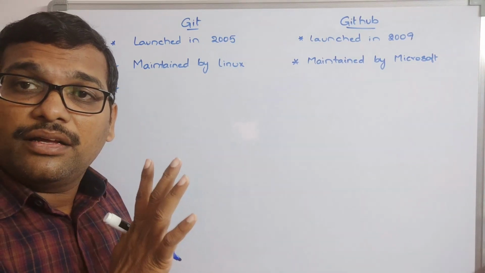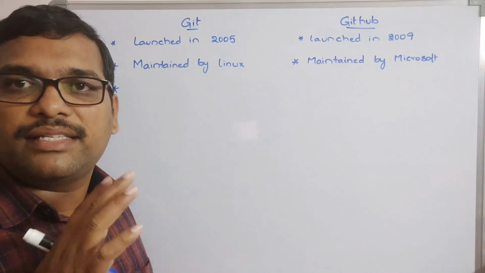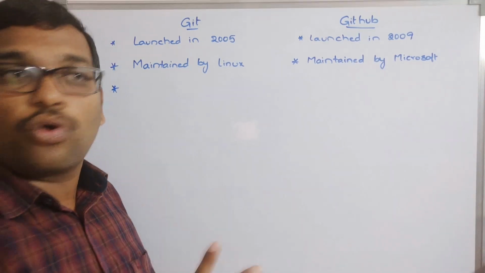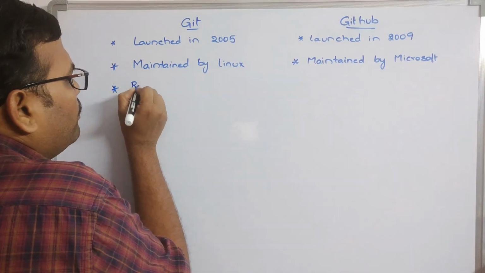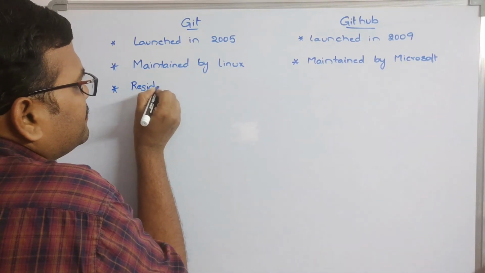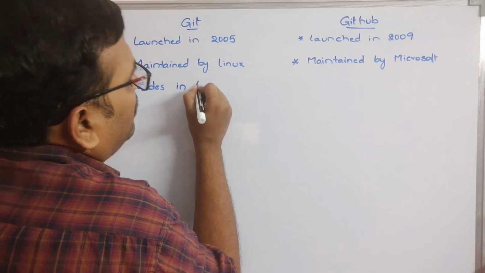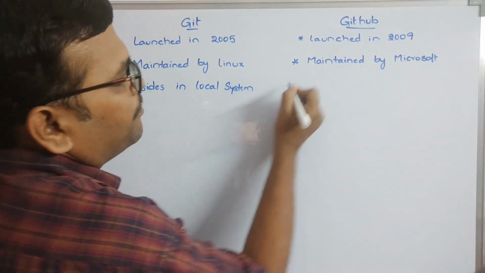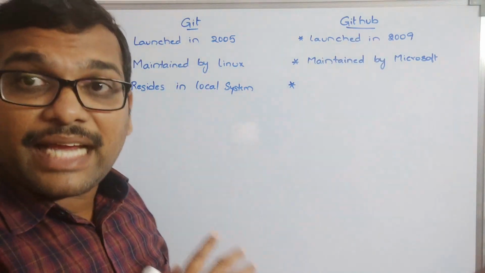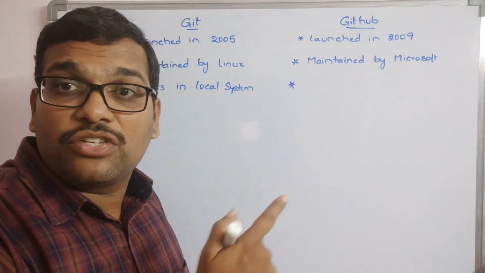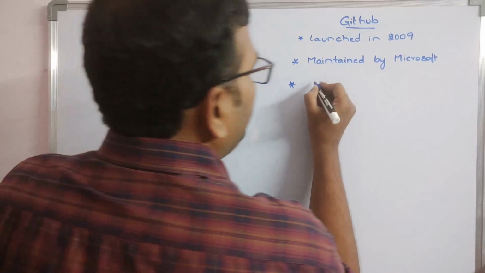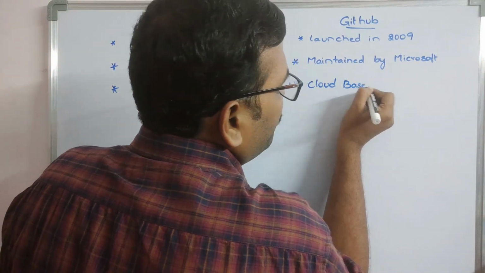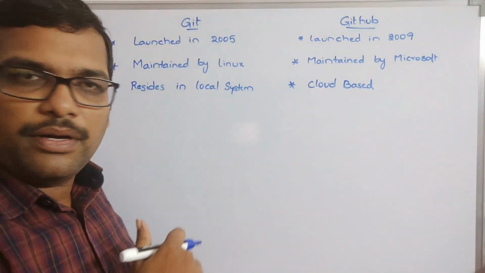Git resides in our local system. Okay, so it is a software and it resides in our local system. So where will it be residing? It resides in the local system, that means our own system. And GitHub will be residing on the web. So it is called cloud based, and it resides on the web. Okay.